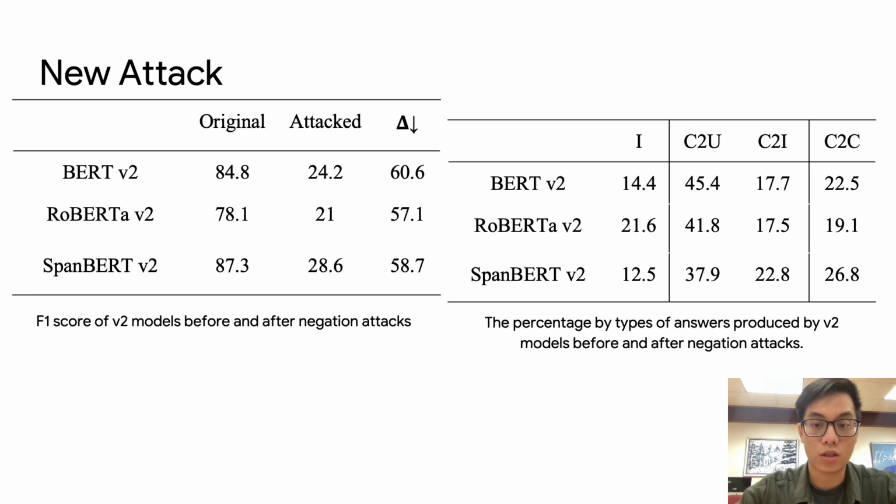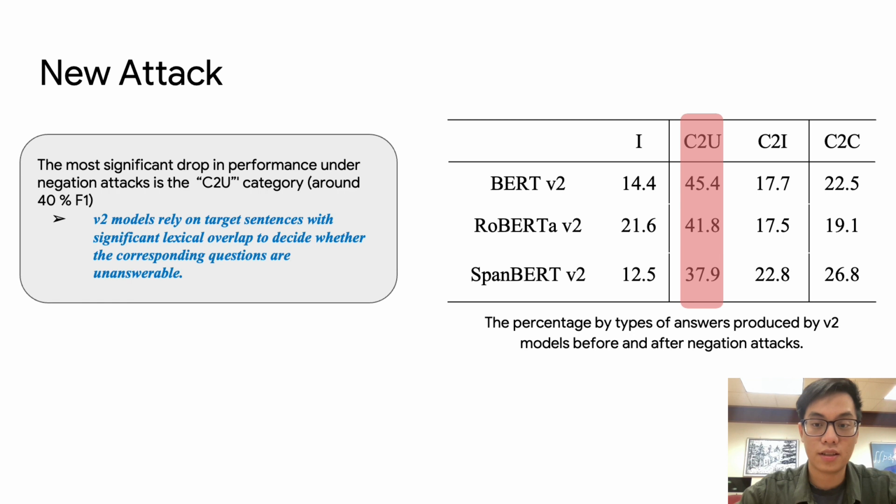How do V2 models perform on the negation attack? The answer is super bad. The performance drop is almost 60 points on the F1 metric. The most significant drop in performance under negation attacks is in the C2U category, which is around 40%.